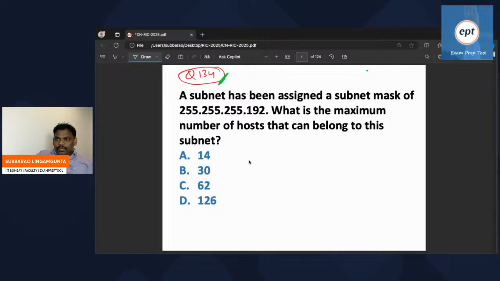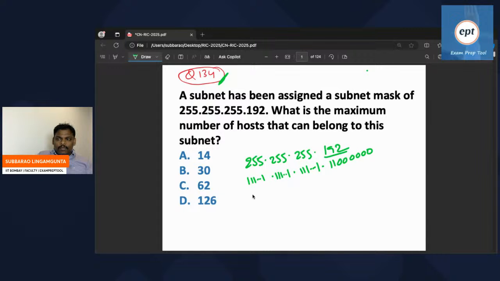If you see the subnet mask 255.255.255.192, the first three octets are all ones, and 192 is double one followed by six zeros.